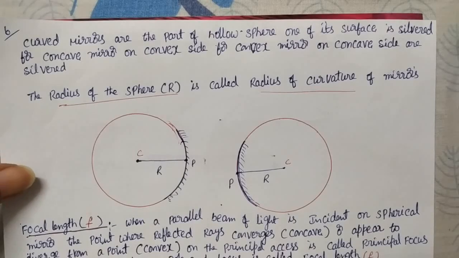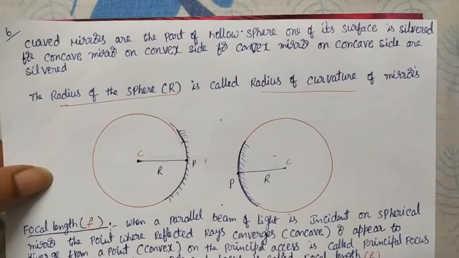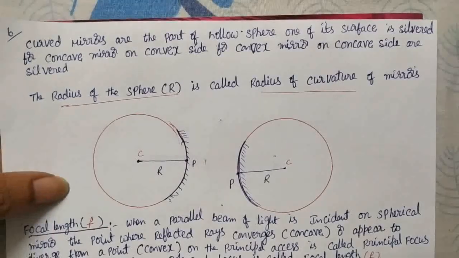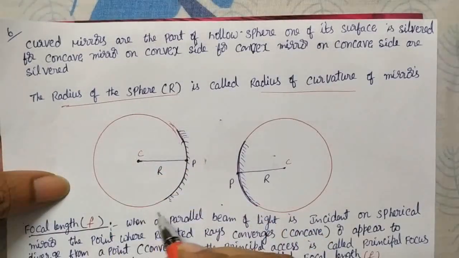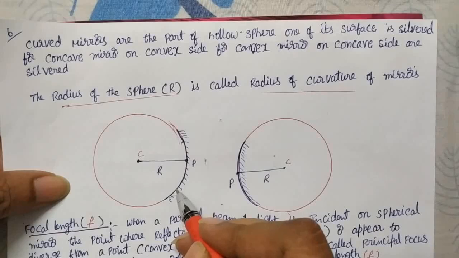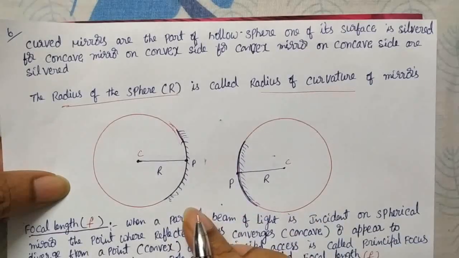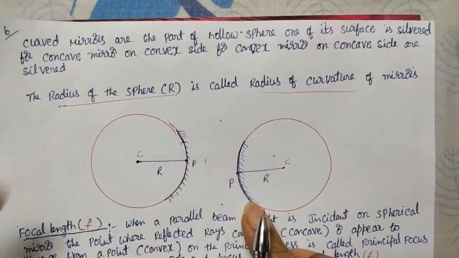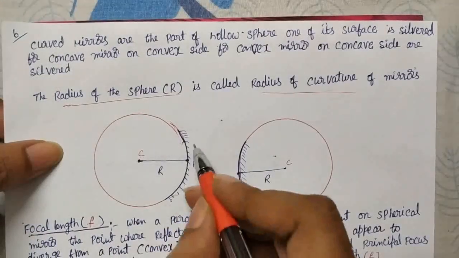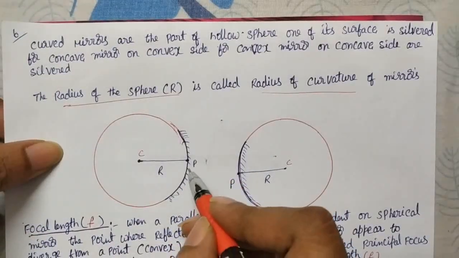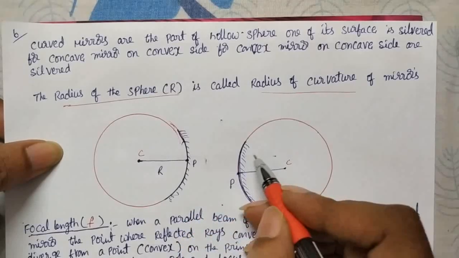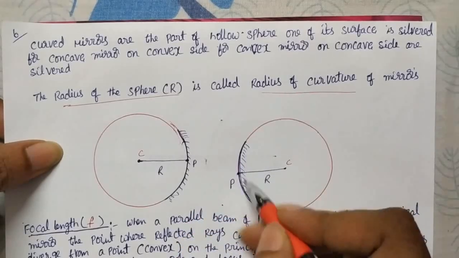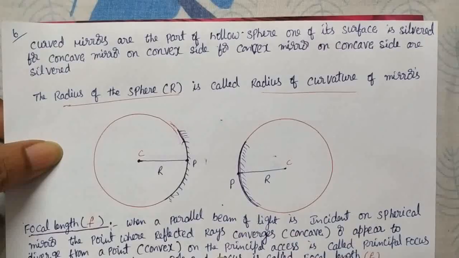Now we'll see about curved mirrors. Curved mirrors are part of a hollow sphere. Suppose you see a hollow sphere here, and a small portion is cut from the hollow sphere; that behaves like a curved mirror. We have two types of curved mirrors. If it is silvered on the outside, it behaves like a concave mirror, and if it is silvered on the inside, that is on the concave side, it behaves like a convex mirror.